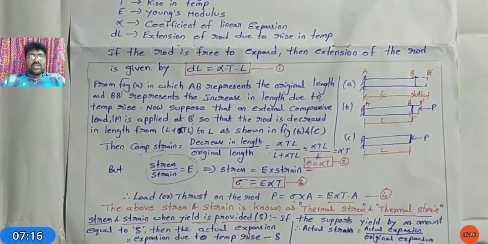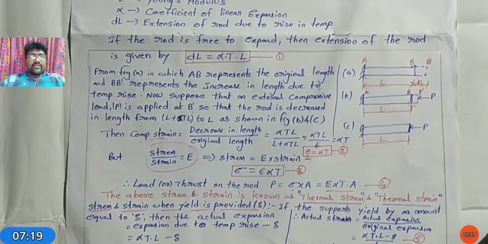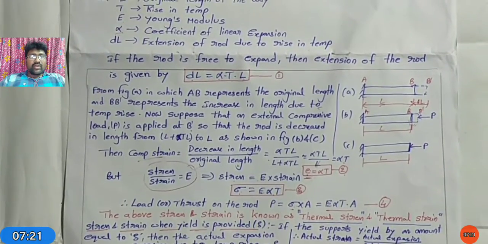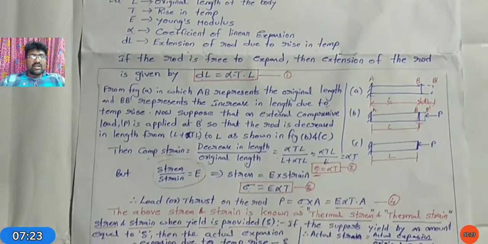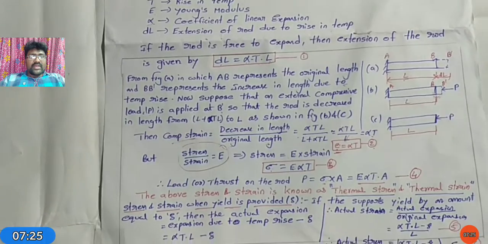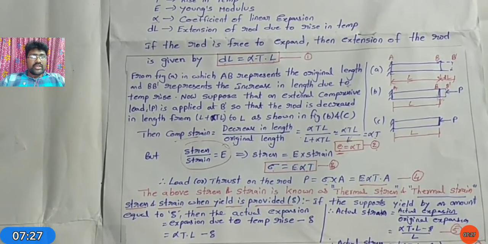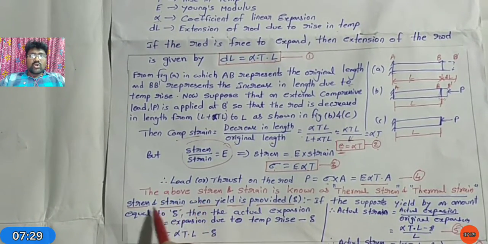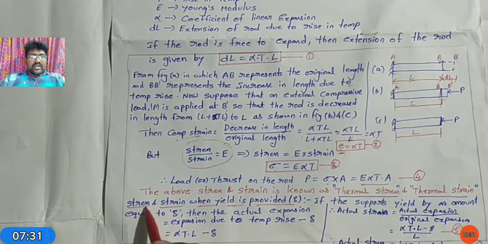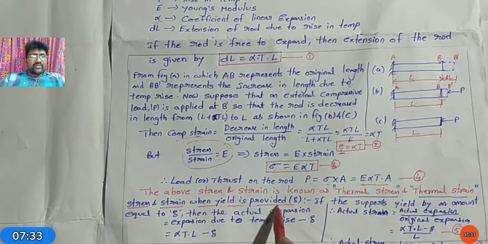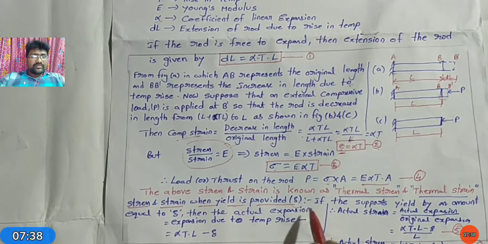Next, load or thrust. From this stress, I calculate the force acting on a body, that is the load or thrust on the rod. Capital P equals sigma into A. Generally we know that stress equals load by area. From that equation, P equals sigma into A, so P equals E into alpha into T into A.